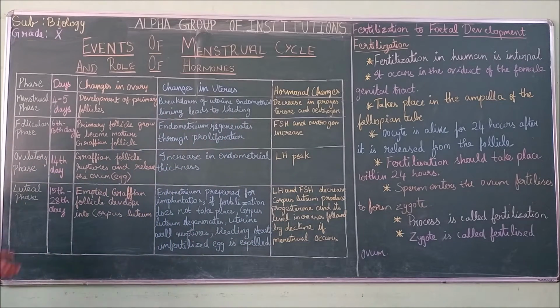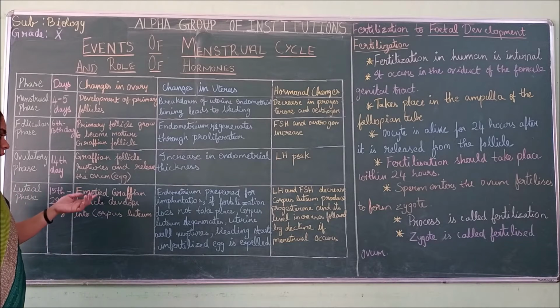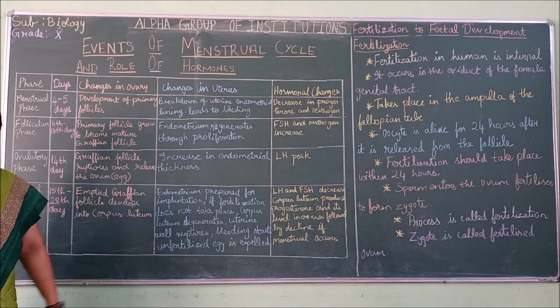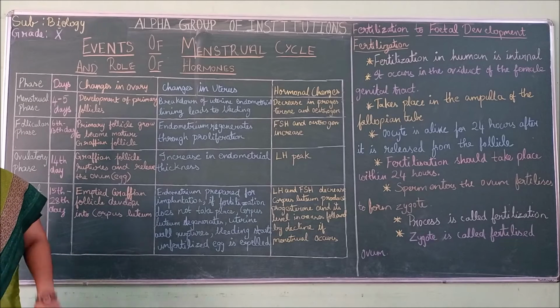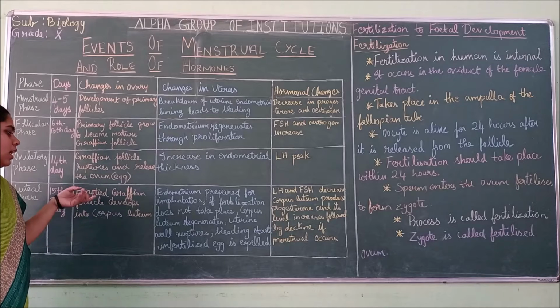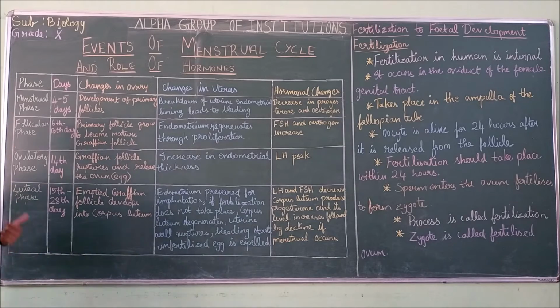Then the last phase is the luteal phase. It happens between the 15th to 28th day. So what happens in the ovary? After the ovum has been released and the empty follicle is present, it develops into the corpus luteum. Then, if you remember this, the corpus albicans will be present. So now we move on to the tabulation. The empty Graafian follicle develops into corpus luteum during the luteal phase.